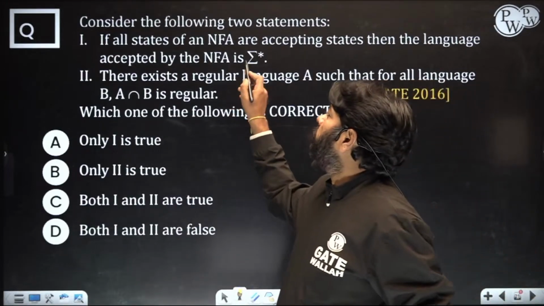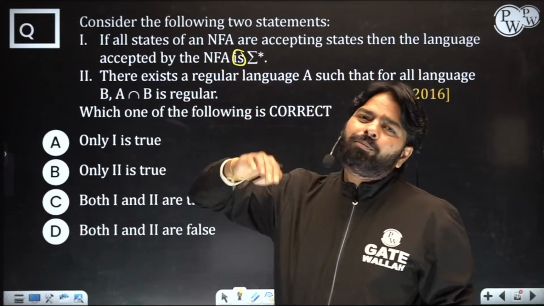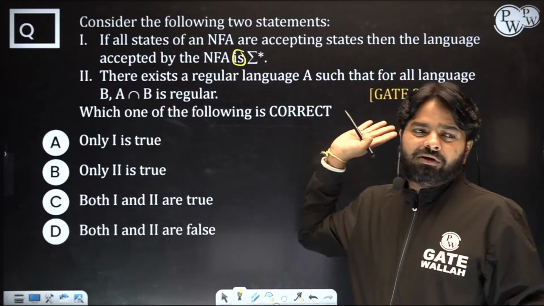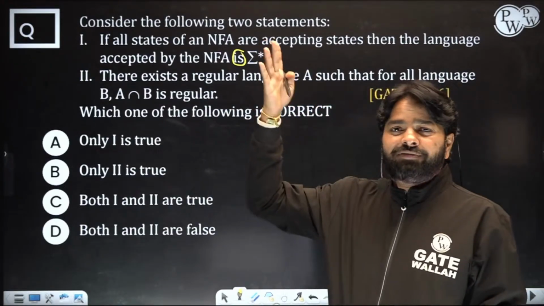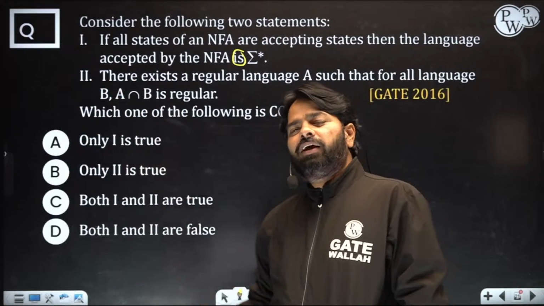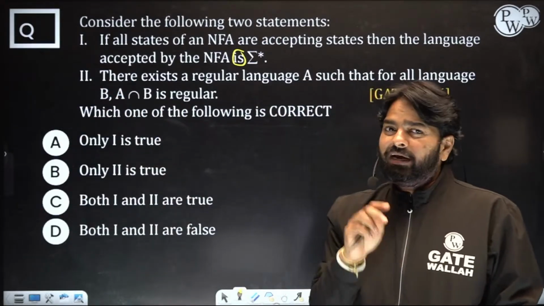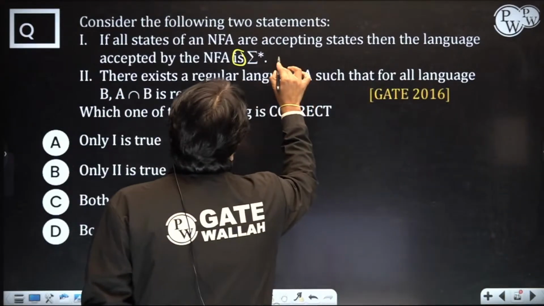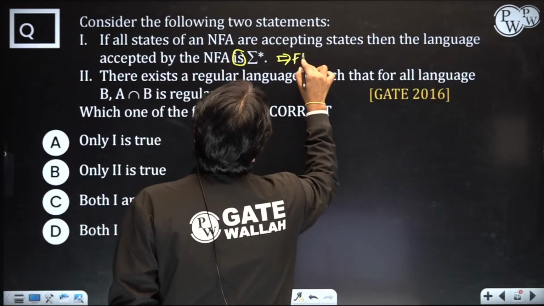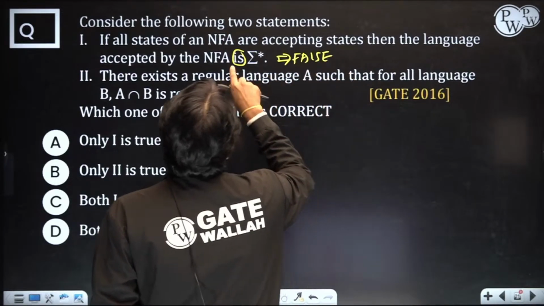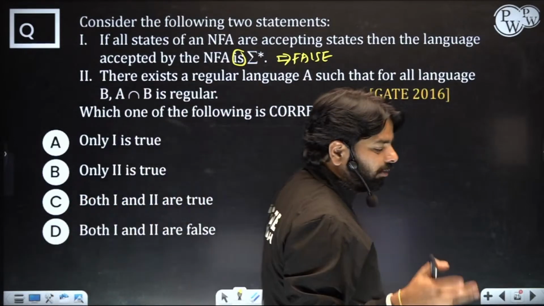Here, instead of "is", if they said "need not be sigma star", this statement could have been correct. This statement is correct for a DFA. In a DFA, if all the states are final, then it will accept sigma star, but in an NFA it is not. So this statement is false. It should say need not be sigma star for the NFA.